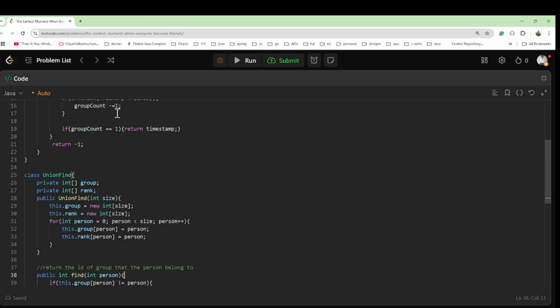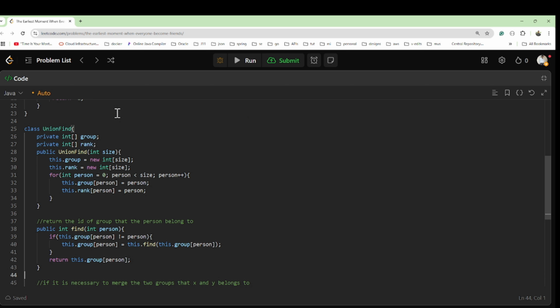And I think you are aware of the UnionFind data structure, which should have two things, the group and the rank, right? And to initialize this UnionFind data structure, we have to provide the number of people, or you can say the number of groups required. So we will initialize the groups and their ranks, iterating over all the persons, and initialize the group and rank for each person.